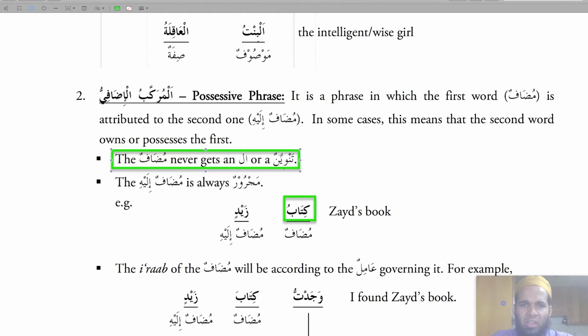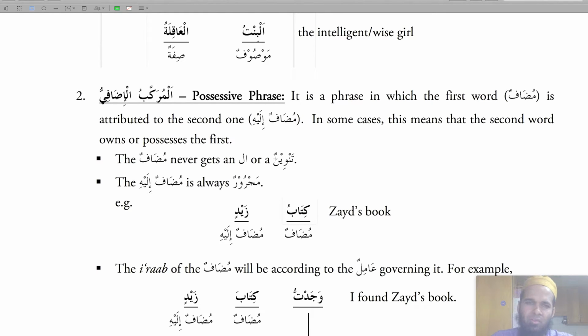So that can never have alif lam or tanween, so it can never be kitabun zaidin, it can never be al kitabu zaidin. That's what it's saying. Mudaf can never have alif lam or tanween. And mudaf ilay is always majroor. Harf jar, basically that's what it is. It's always going to have kasra or the properties of kasra, although you can't really see the kasra all the time. If it would be kitabu Musa, there wouldn't be any kasra in that, but it'll be hidden.